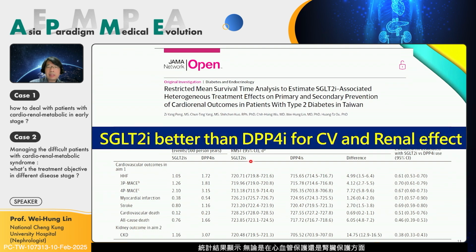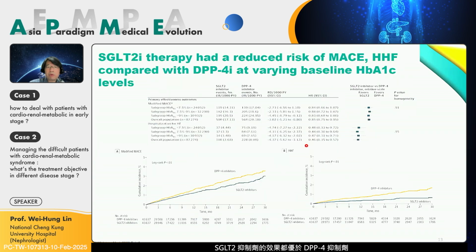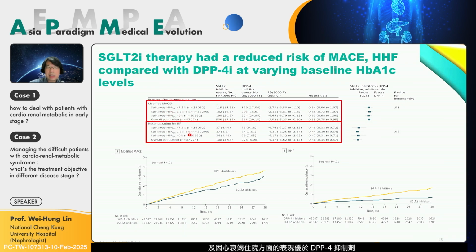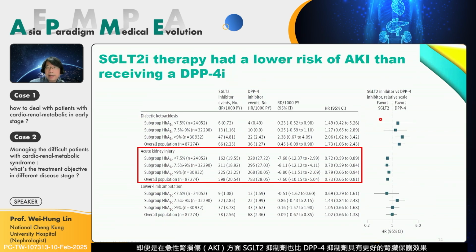And from the statistical calculation, SGLT2 is better than DPP4 for both CV and renal protection effect. And regardless of the sub-analysis of age, gender, comorbidity, and background medication, the SGLT2 is better than the DPP4 inhibitor. And from another publication of JAMA, from the database in the USA, the SGLT2 also has better evidence than the DPP4, including mortality and hospitalization for heart failure. Even in acute kidney injury, we can see the SGLT2 has a better protection effect than the DPP4 inhibitor.